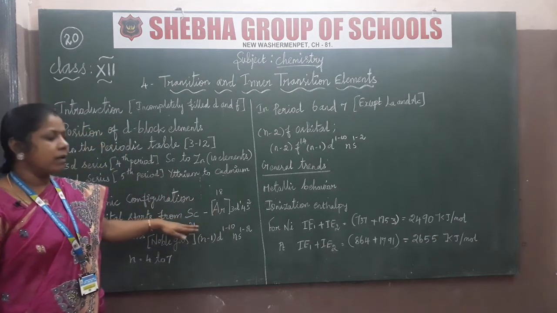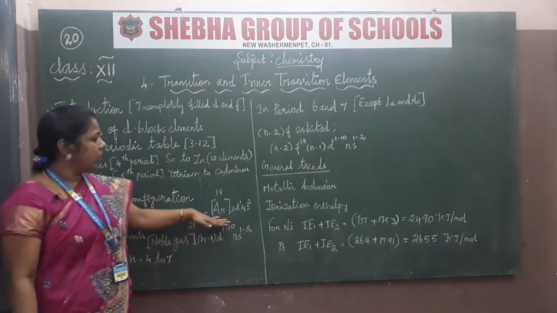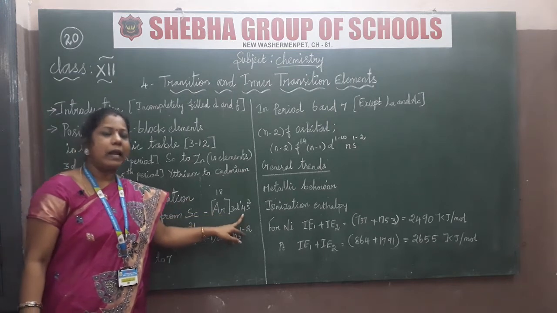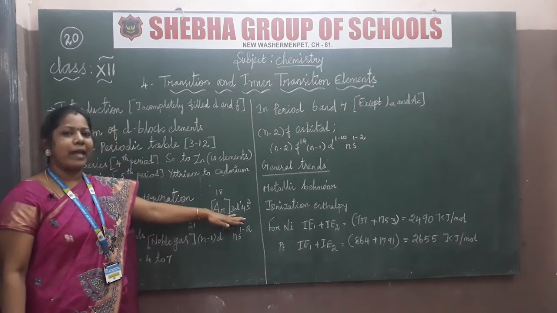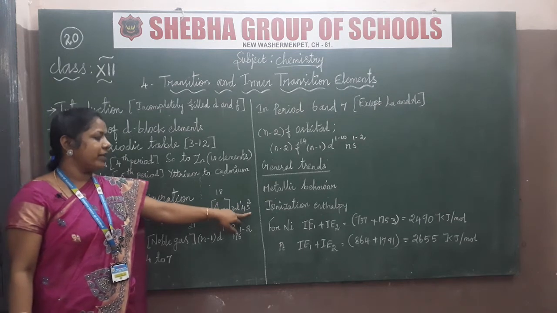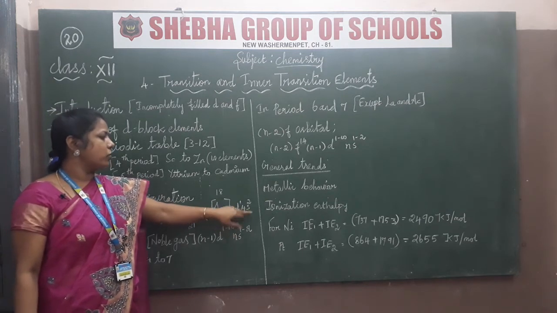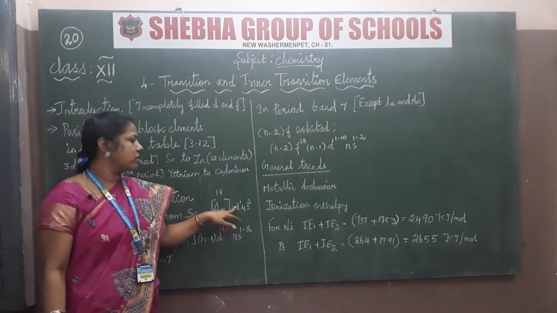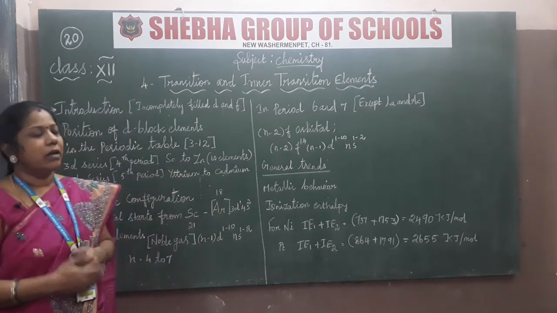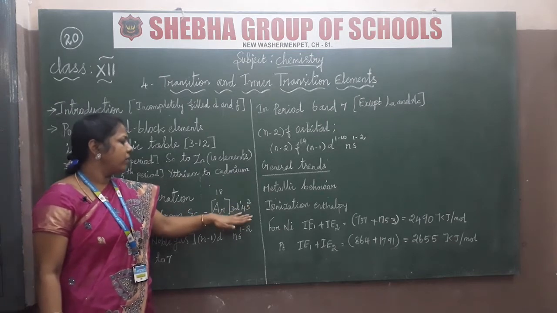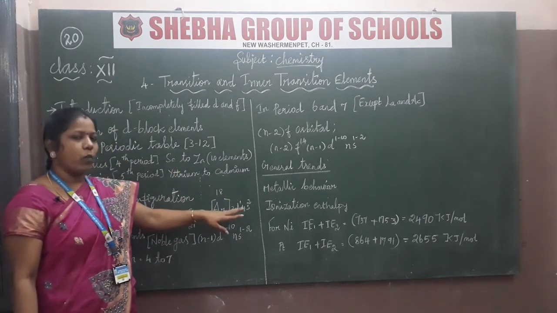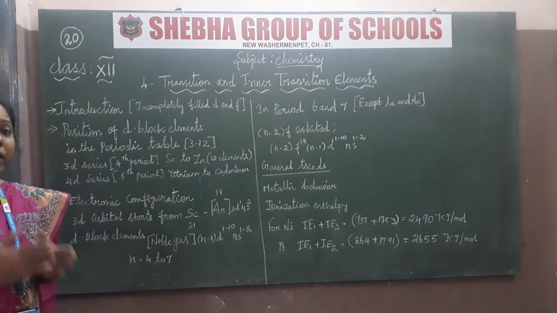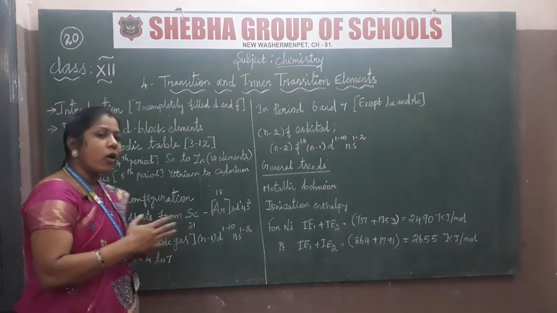So totally the scandium is 21. I already wrote down argon, which is 18. So how many remain? Yes, 3 electrons. So I am going to split the electrons into 3d1 and 4s2. Why? Because the 4s2 is fulfilled, remaining 1 is there, so 3d1. The d orbitals can be filled from 1 to 10, but we need only 1 electron, so 3d1. Okay, likewise we have to frame the electronic configurations of d block elements.